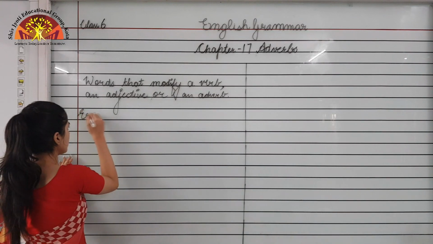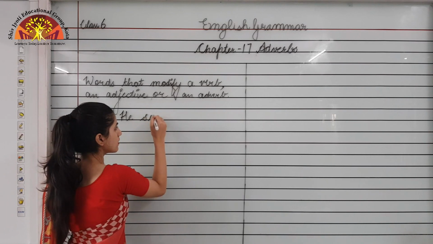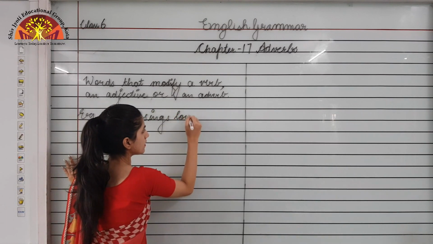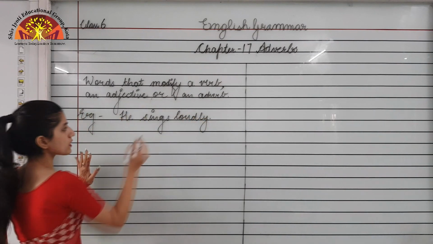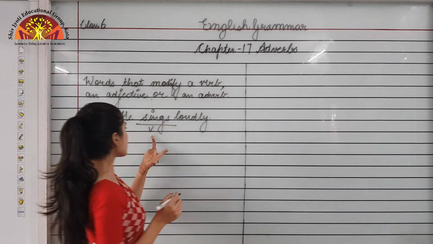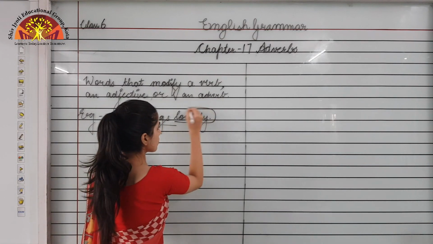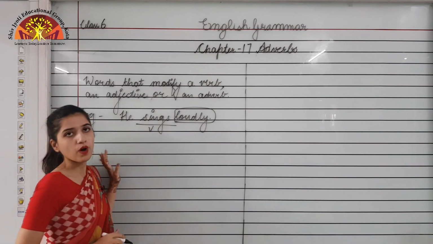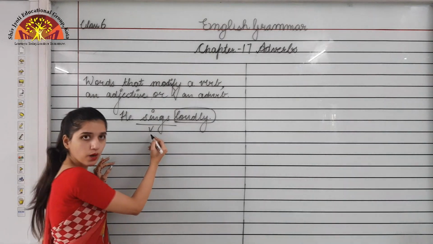For example, he sings loudly. Over here you can see that sings is the verb, and what is telling us about the verb? Loudly. This word loudly is describing the verb to us, giving information about the verb.